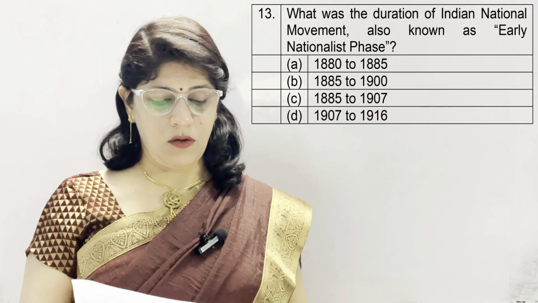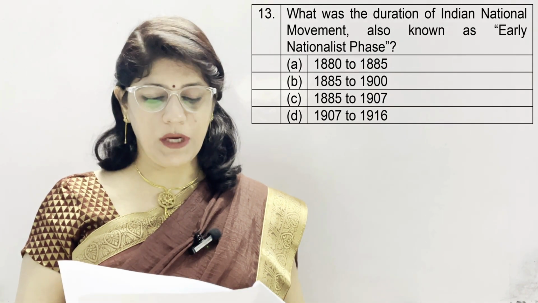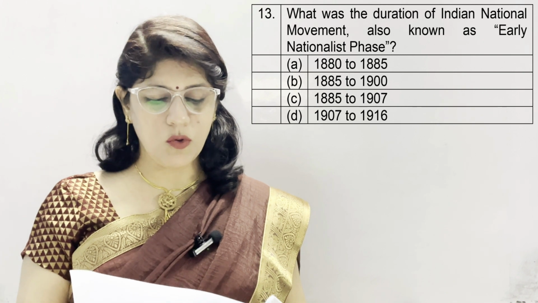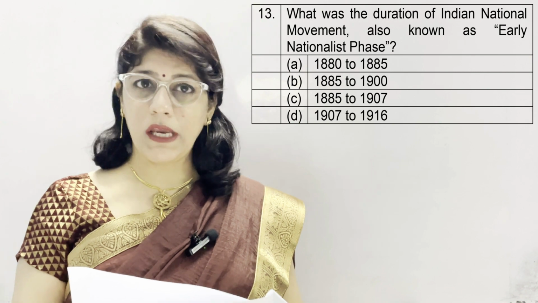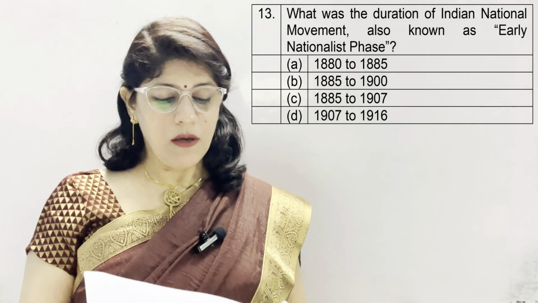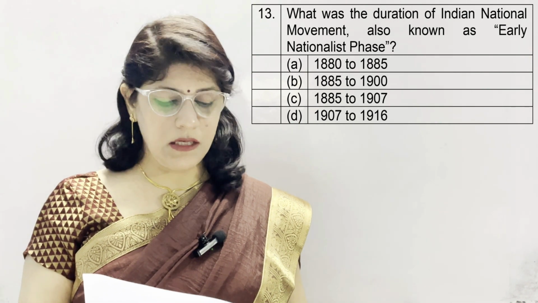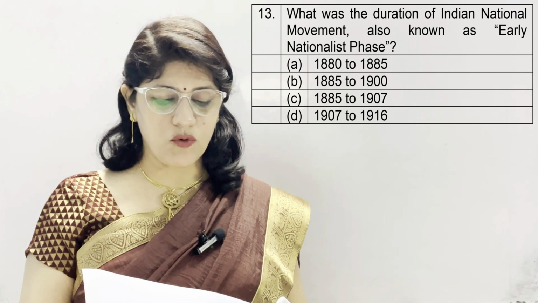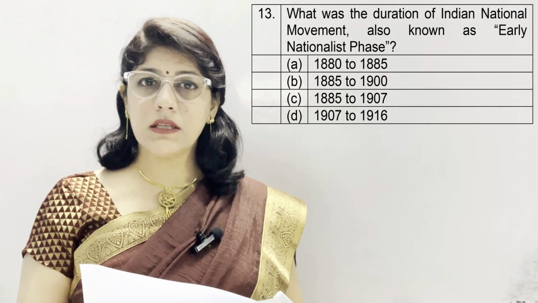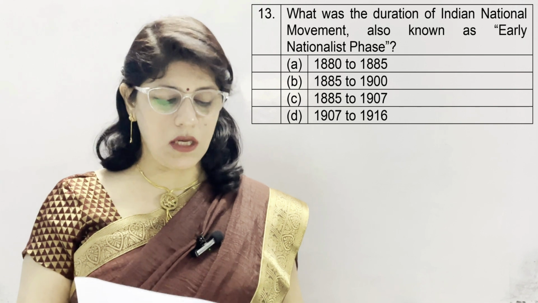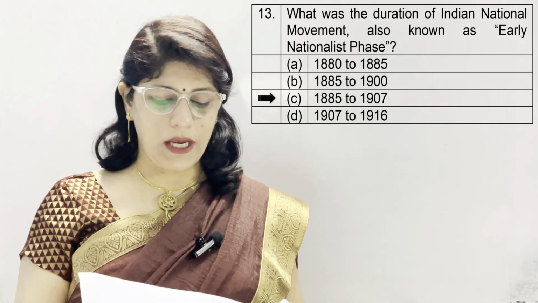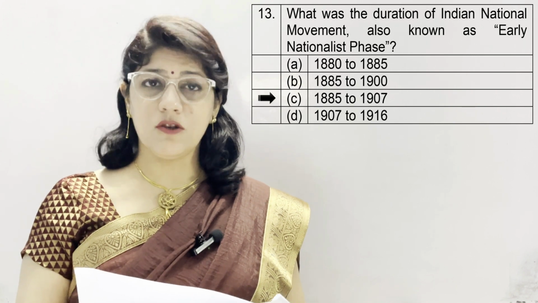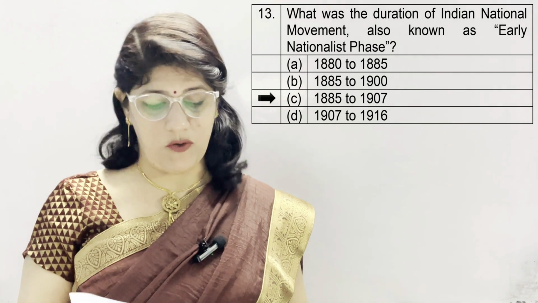Question number 13. What was the duration of the Indian national movement, also known as the early nationalist phase? A option from 1880 to 1885, B is 1885 to 1900, C is 1885 to 1907, and D is 1907 to 1916. And the correct option is C, which is 1885 to 1907. This phase is known as the early nationalist phase.